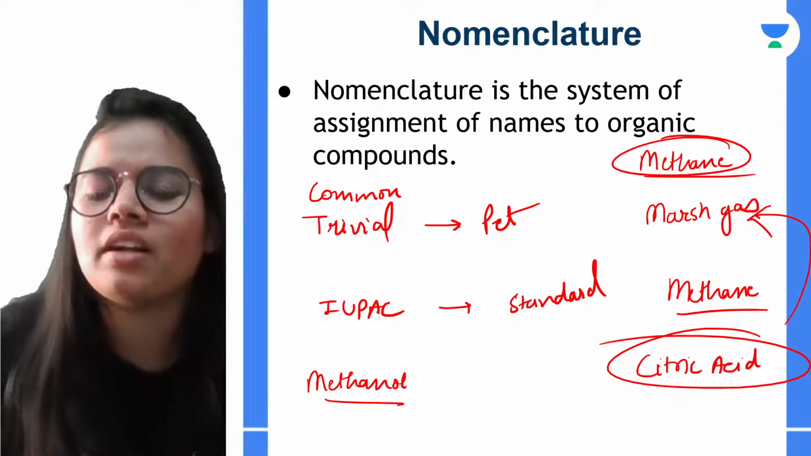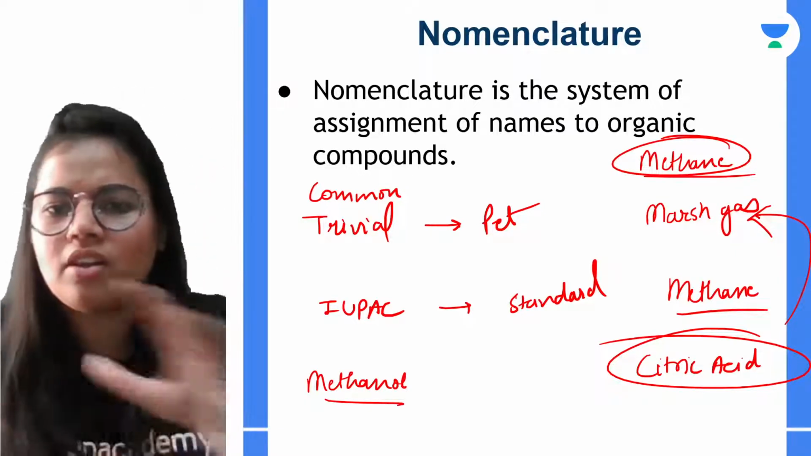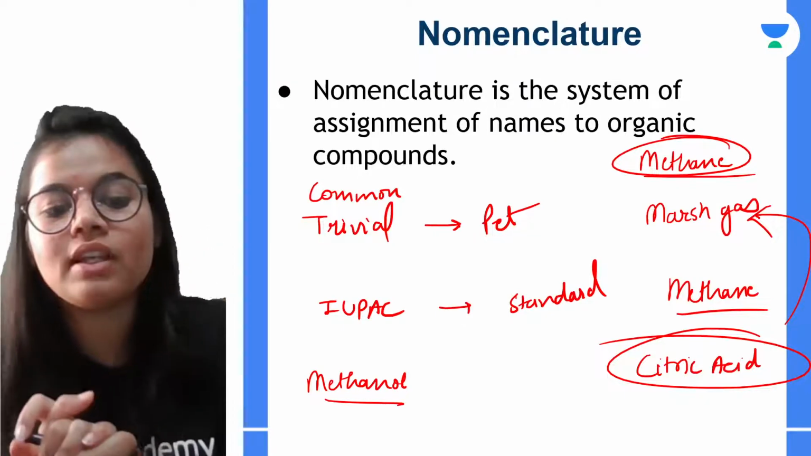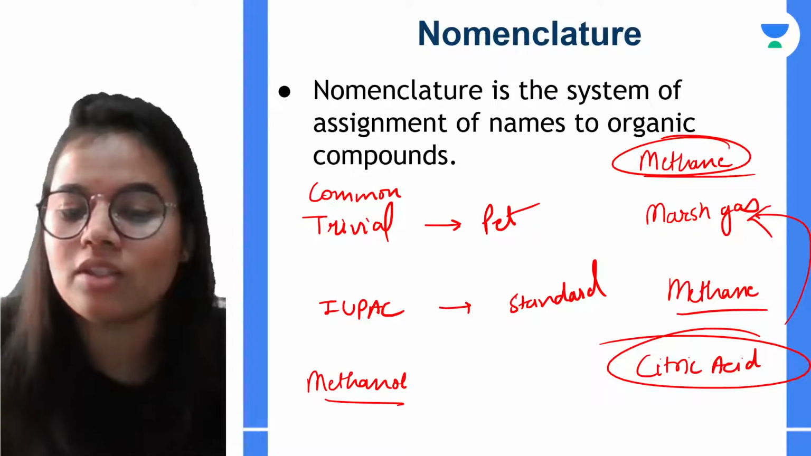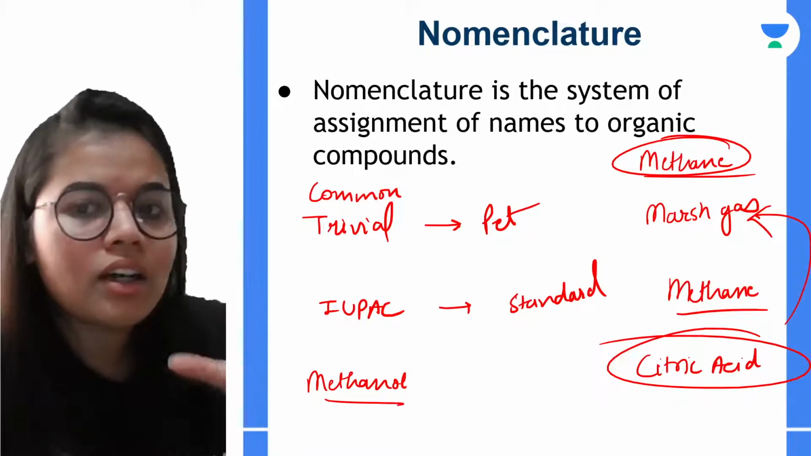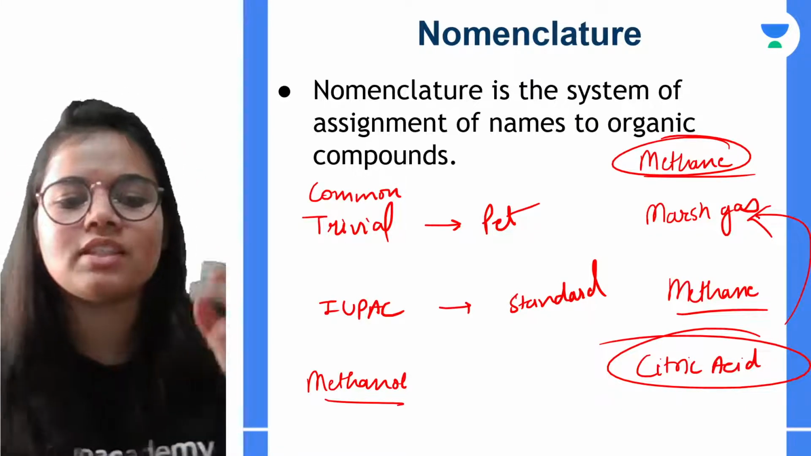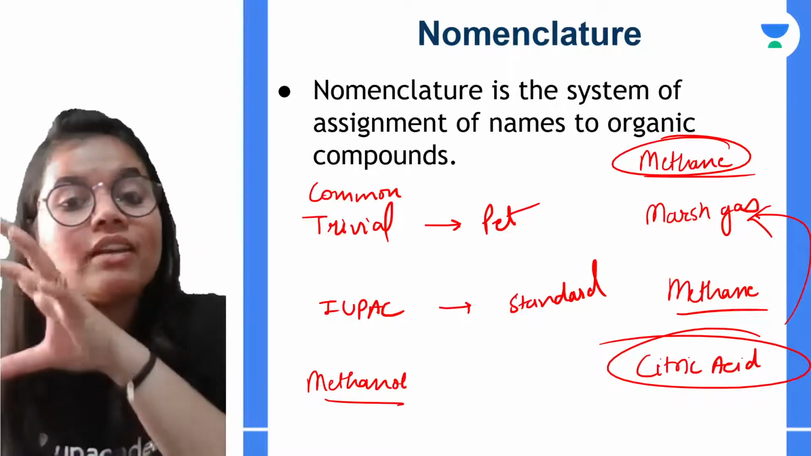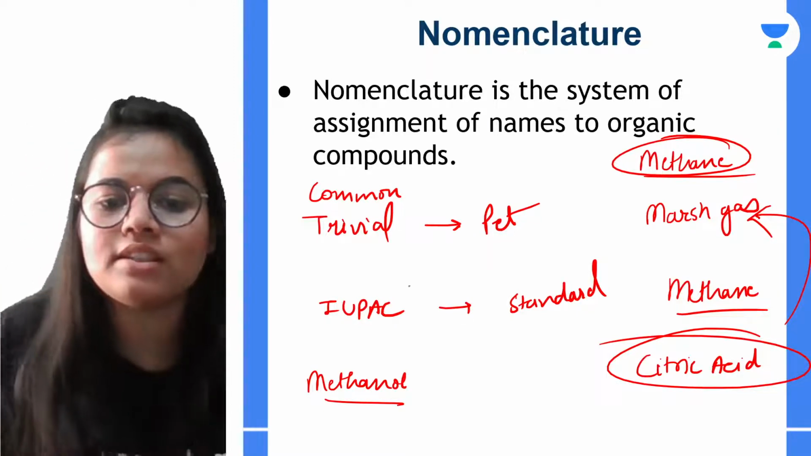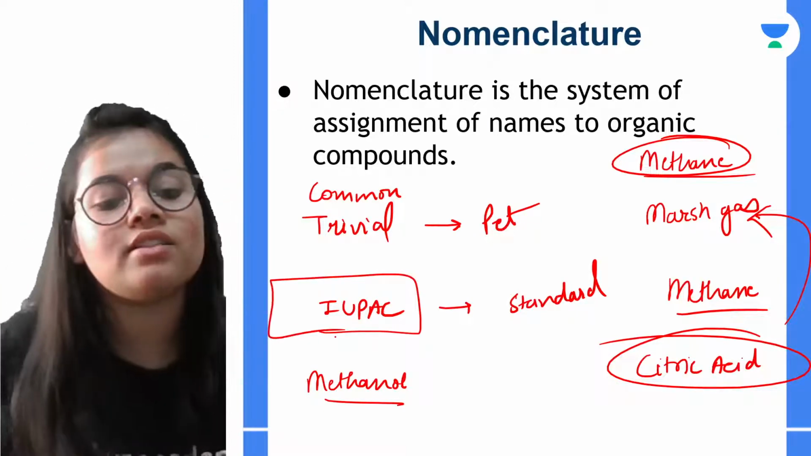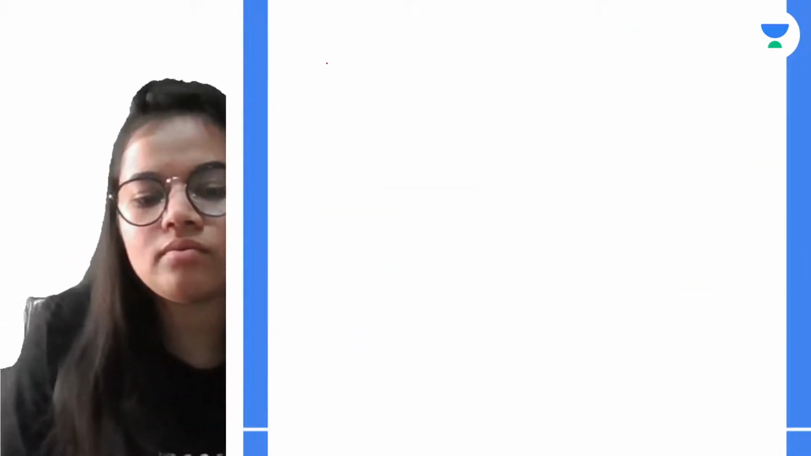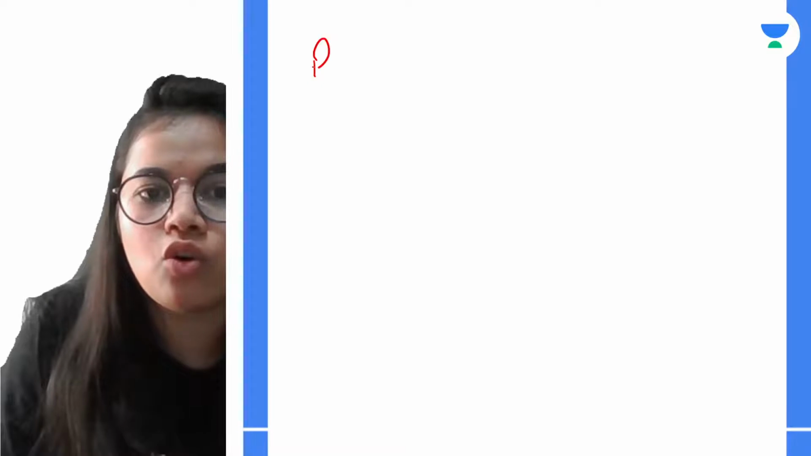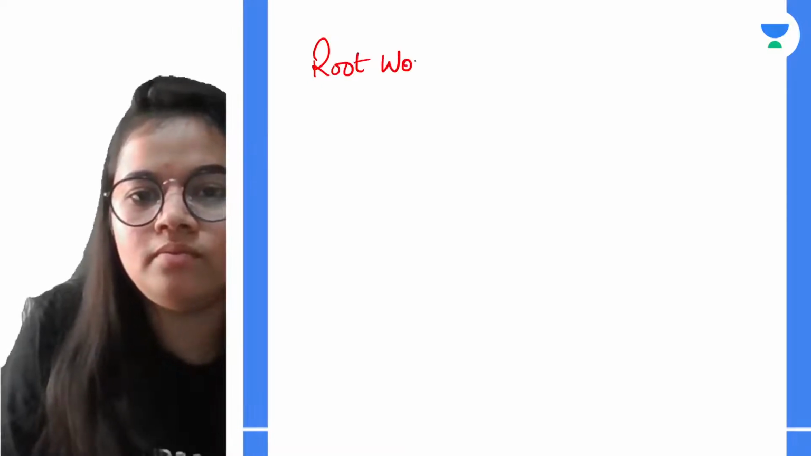Normally, where it is found and its properties, they all give the common name, and the IUPAC name is the standard and serious name, right? We have to follow all the rules and regulations. Our nomenclature part, the IUPAC nomenclature, is divided into 3 subparts. Which 3 subparts? First is the root word.